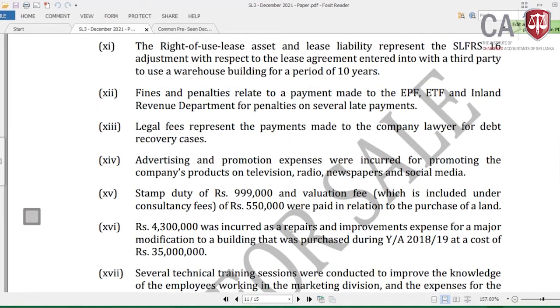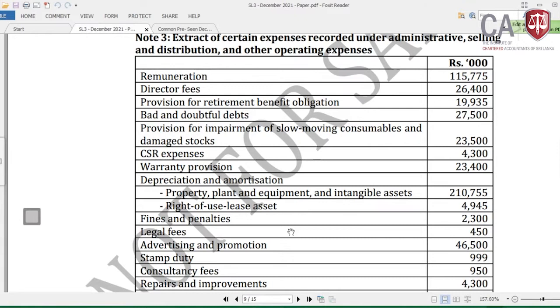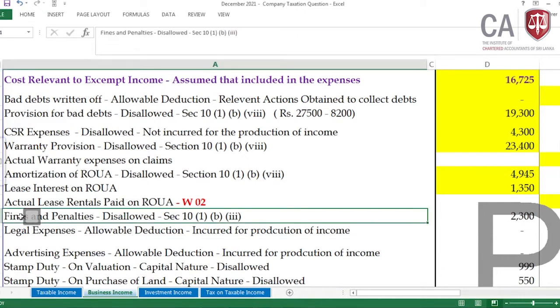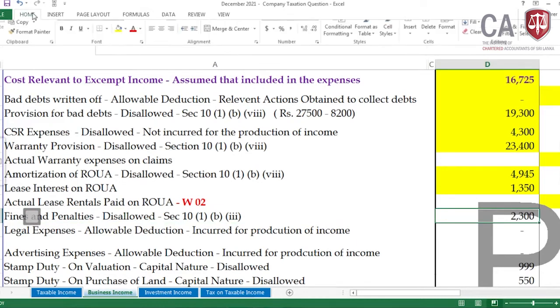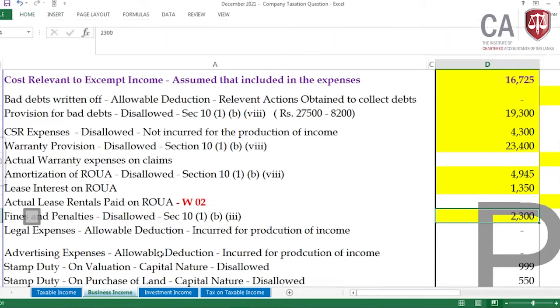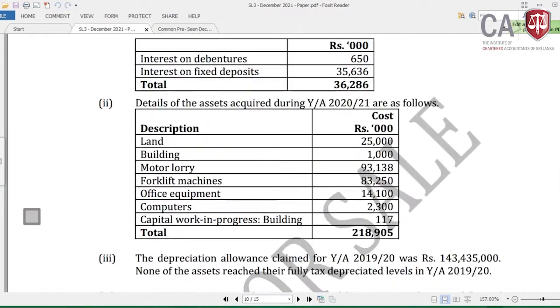This is the adjustment where the amount is mentioned in the administration, note 3: fines and penalties 2,300. For this, it should be disallowed. The fines and penalties are disallowed under section 10 subsection 1(b) Roman 3. The penalties, interest and fines paid to the government on breaching of contracts or breaching of laws should be disallowed. Now what's the next adjustment?